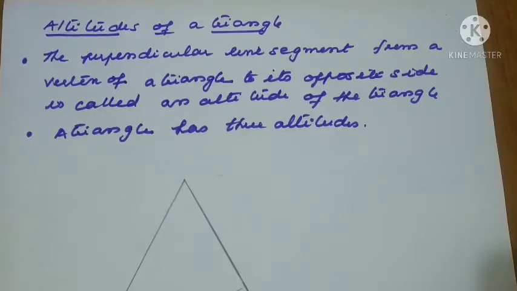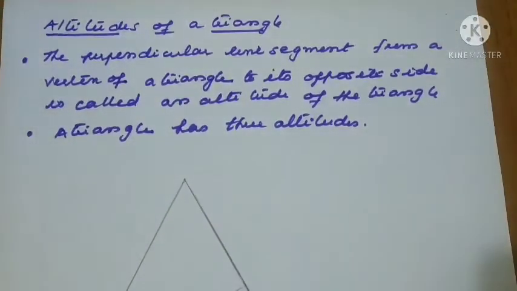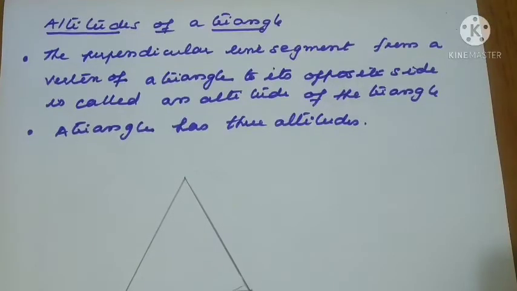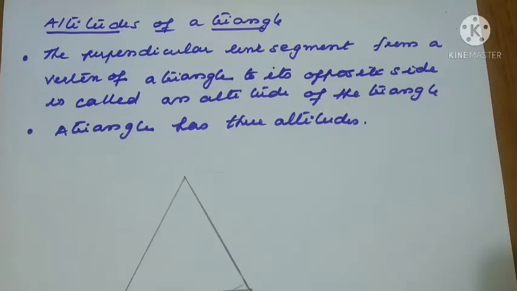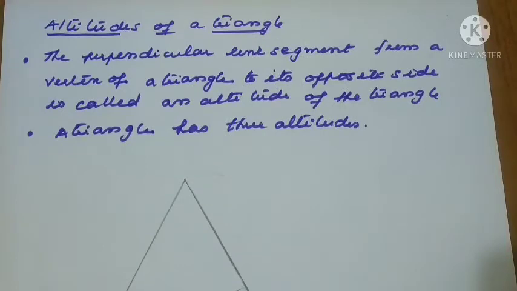Now the next topic is the altitude of a triangle. The perpendicular line segment drawn from a vertex of the triangle to its opposite side is called an altitude of the triangle. A triangle has three altitudes. Just as we saw three medians, we also see three altitudes.